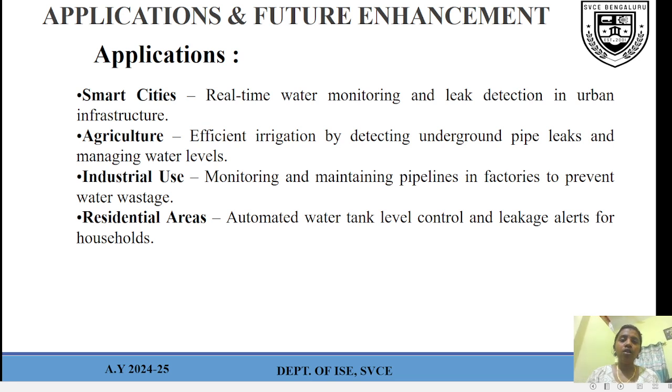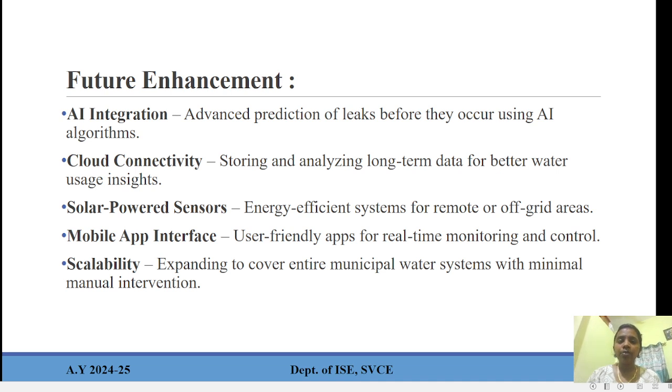Next I look over the future enhancements of IoT and ML based water leakage detection. Firstly, AI integration: advanced prediction of leaks before they occur using AI algorithms, so we can know before they happen. Cloud connectivity: storing and analyzing long-term data for better water usage insights. Solar power sensor: an energy efficient system for remote or off-grid areas. Fourth, mobile app interface: user-friendly apps for real-time monitoring and control. Scalability: expanding to cover the entire municipal water system with minimal manual intervention.